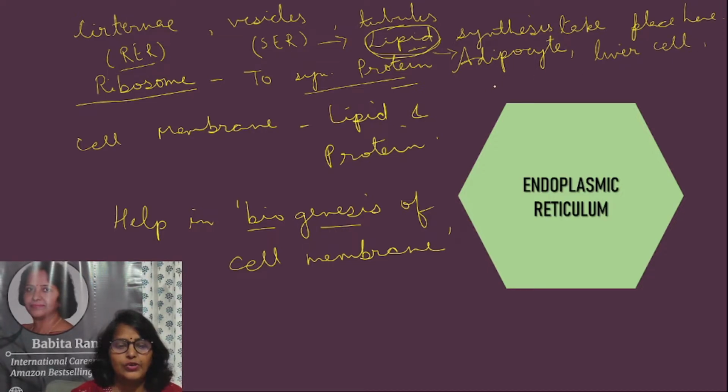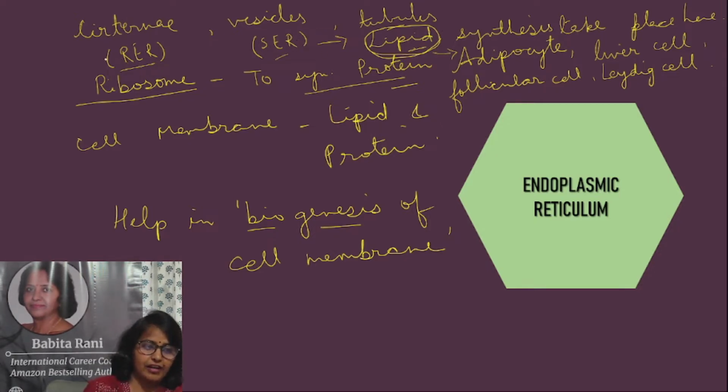It is also present in cells which secrete steroidal hormones, like the follicular cell in case of female, and the Leydig cell in case of male. So these are the places where more SER is present.